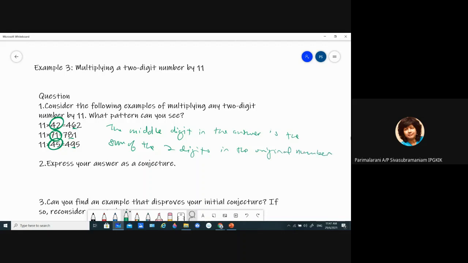So what conjecture can you make regarding any number that times 11? So your conjecture is the middle digit of the product. Okay, let me just write it down for you. The middle digit of the product. When you say product, we are referring to multiplication.